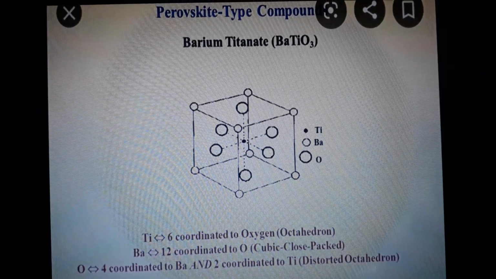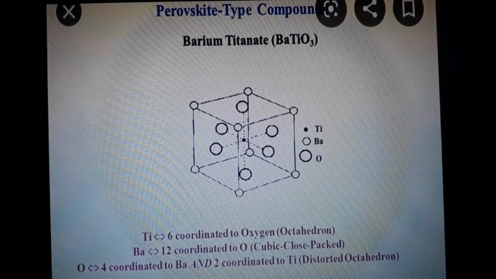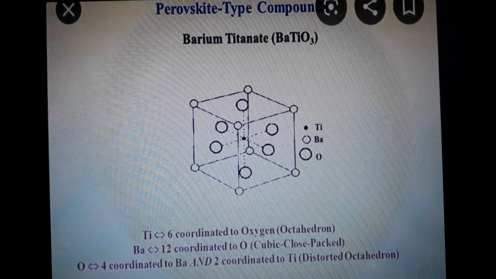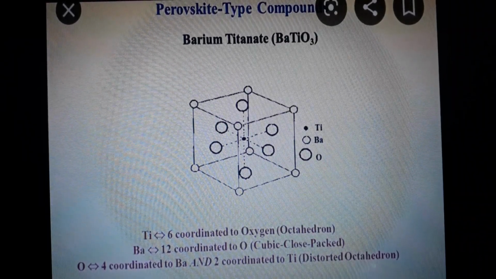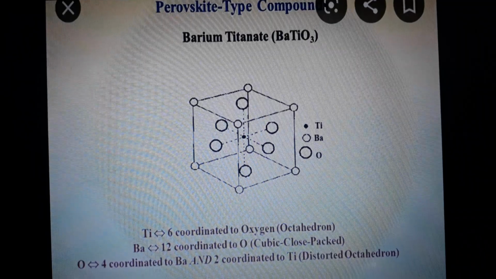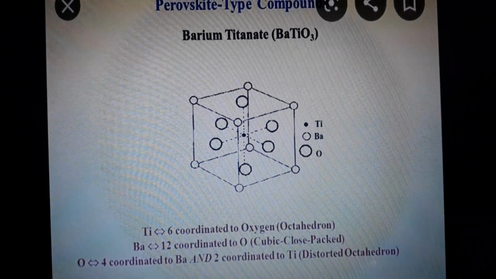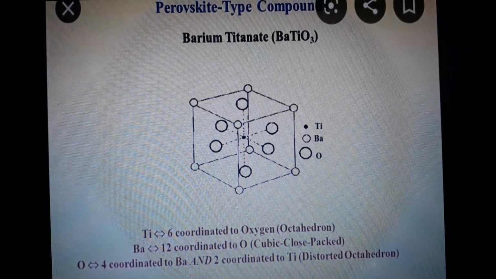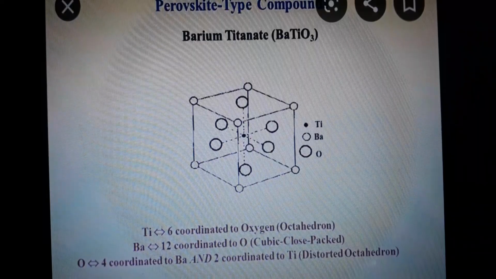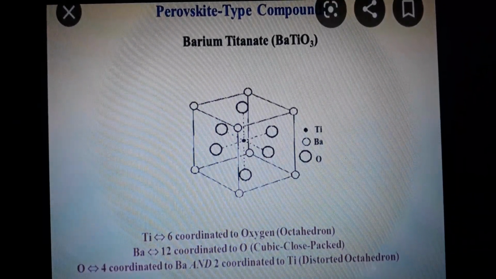The relationship between A and B is that they are positive ions with a coordination number of 6, and these two metals should be quite different, not the same. We can't take Ti and Ti, or Ba and Ba; we take metals that are quite different. Here we have considered Ti and Ba as the two metals.